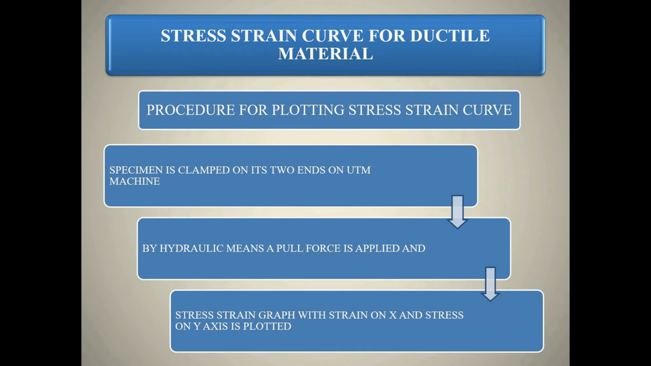Stress strain curve for ductile material. In order to plot the stress strain curve for ductile material, we have to conduct an experiment on a UTM machine. We have to clamp a specimen at its two end points. By hydraulic means, a pull force is applied on the material and the stress strain graph is noted down.